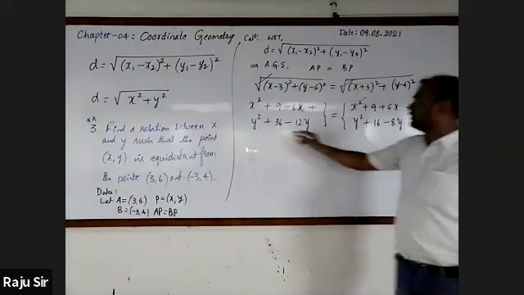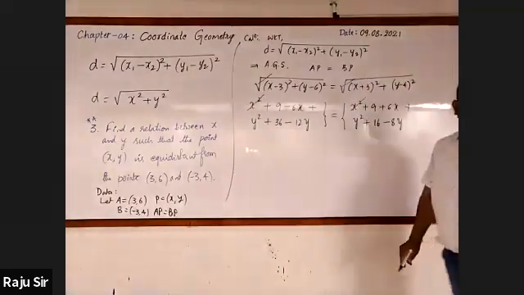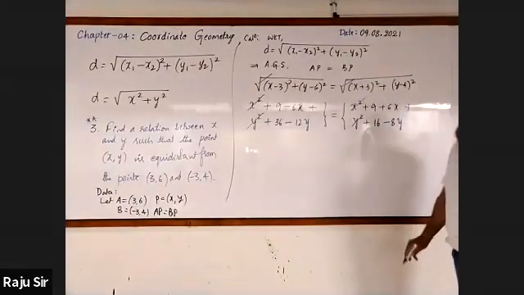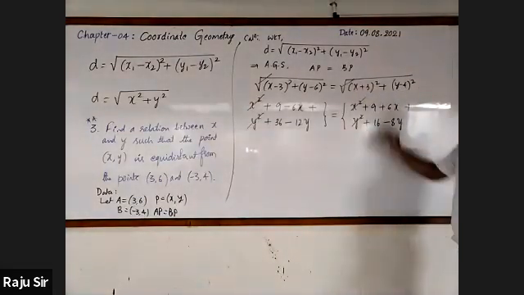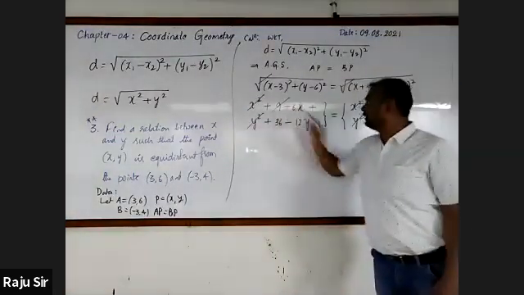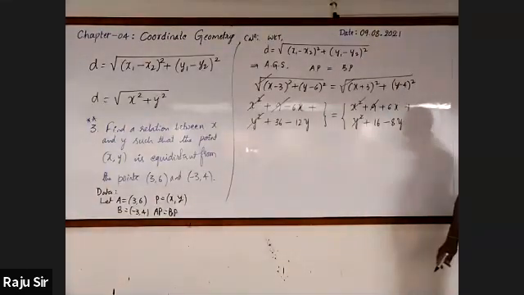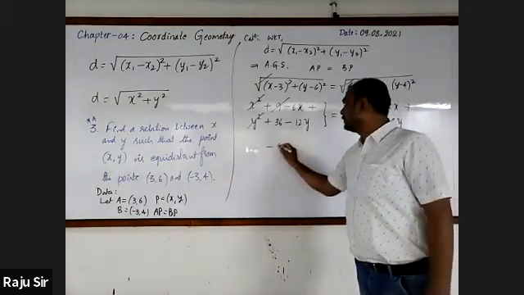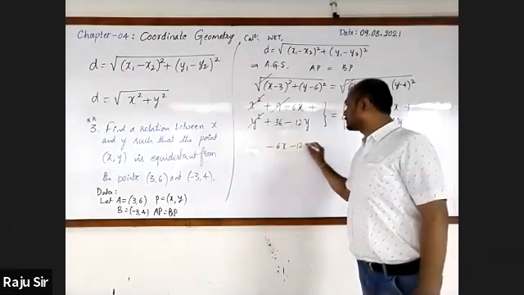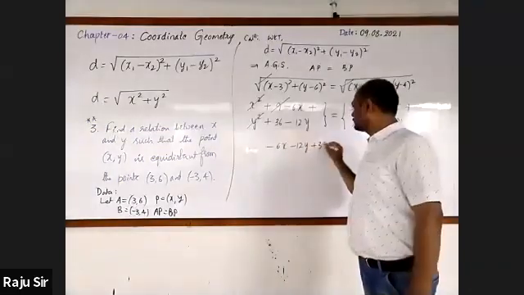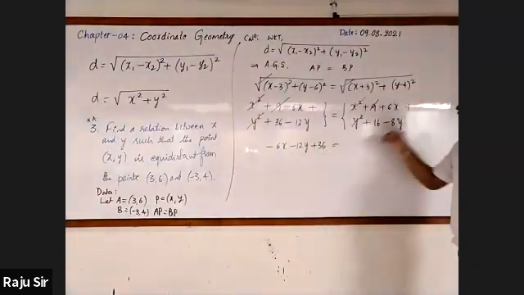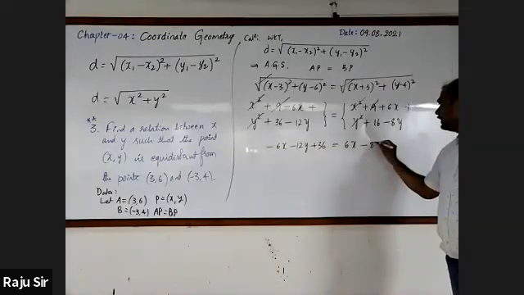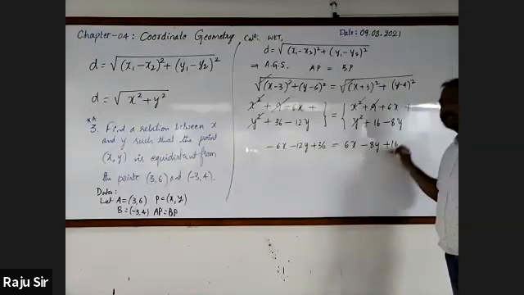Here x square gets cancelled, y square gets cancelled, then 9 gets cancelled. Let me write the remaining as it is: minus 6x minus 12y plus 36 is equal to, on the right hand side, the remaining terms 6x minus 8y plus 16.